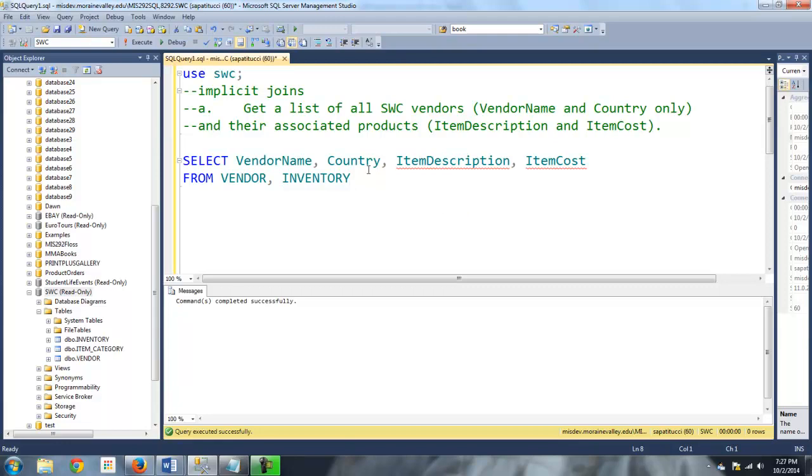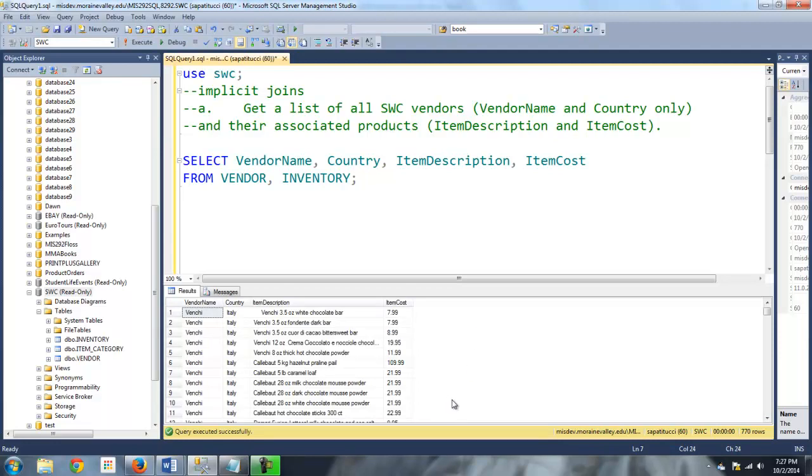Now here's the thing, we're not done yet. I'm going to run this so you can see what's going on here. At first glance it looks okay, but then I'm looking at this, and over here, 770 rows.